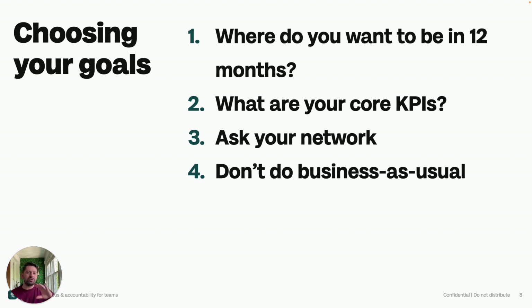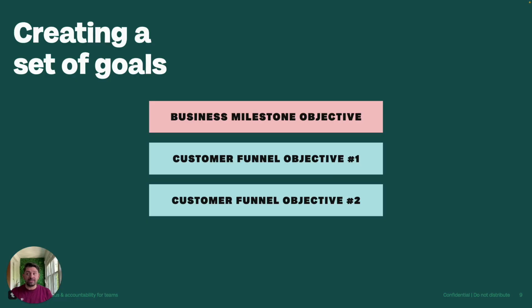But I also need to think about the rest of the sales motion. So I want to increase my number of qualified leads by 12%. I want to improve my conversion rate from 15 to 20%. I want to reduce my deal cycle length by 10 days. We can start to really nail down, all right, this is how we can structure our goal, all because we are thinking really heavily about where do we need to be, where are we going to push our business.